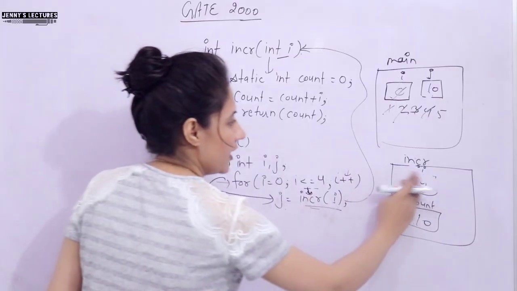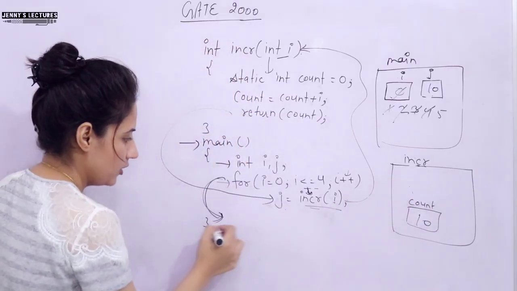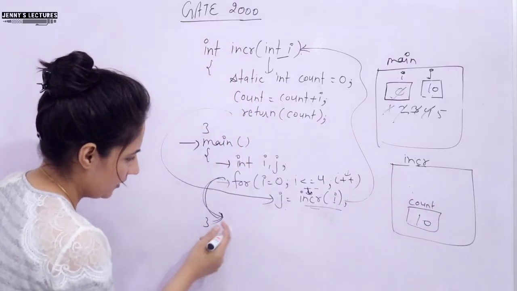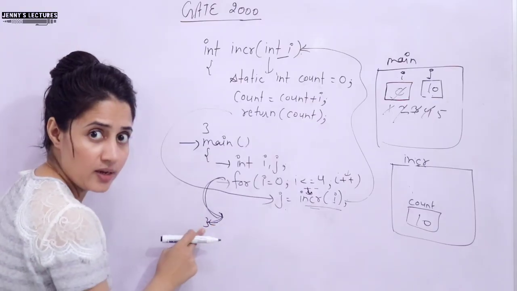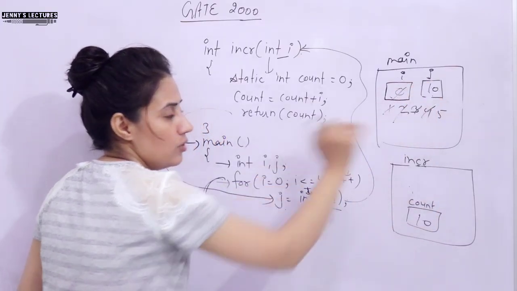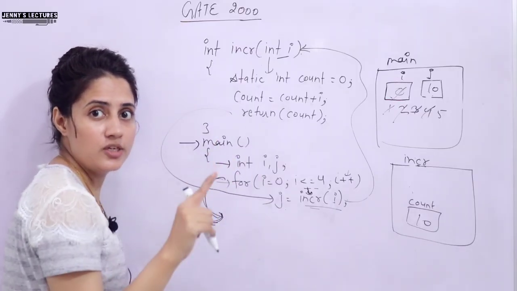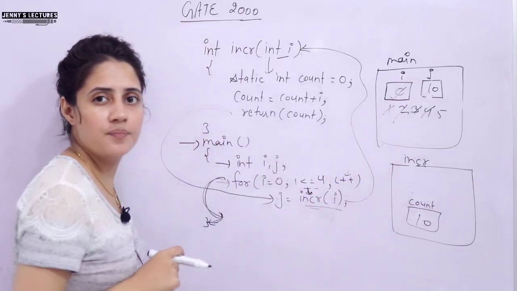After returning, this I is no more now. Once we exit the loop, we have no statement, just the closing braces of main, so we exit the program, and now this count would be vanished. But after completing the execution, what is the value of j? This was the question. So the j value is 10.